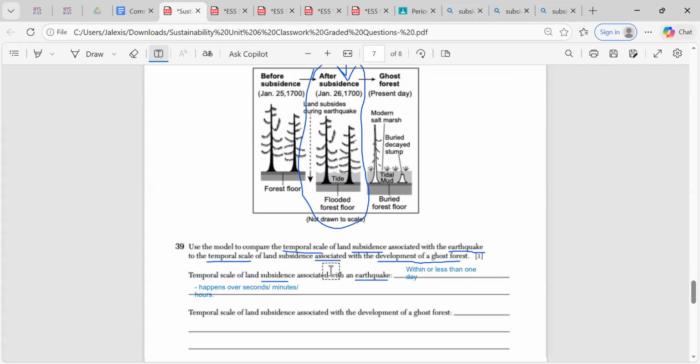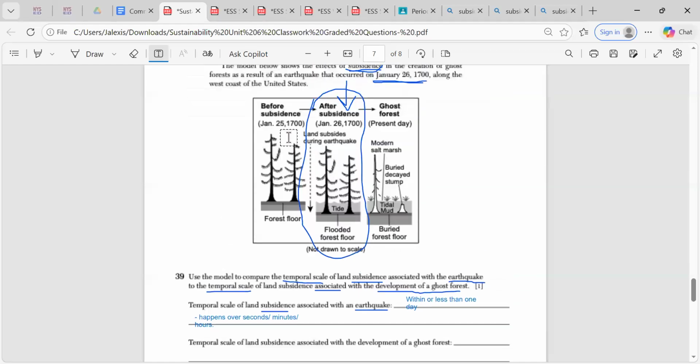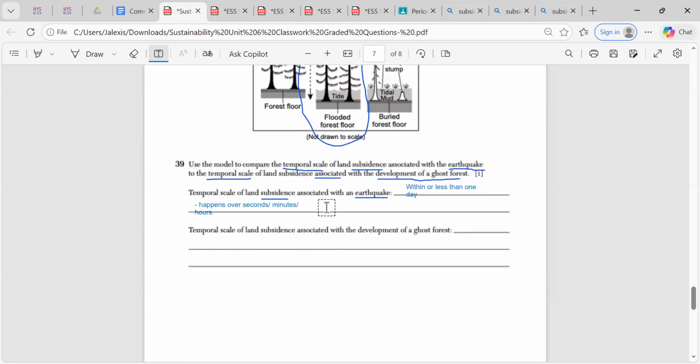But keep in mind, we want to know the time frame of the land sinking due to the earthquake. The earthquake does not occur on January 25th. It only occurs on January 26th and the land begins to sink. So that all happens within a day. So if you were to say less than 1 day, that would be accepted.